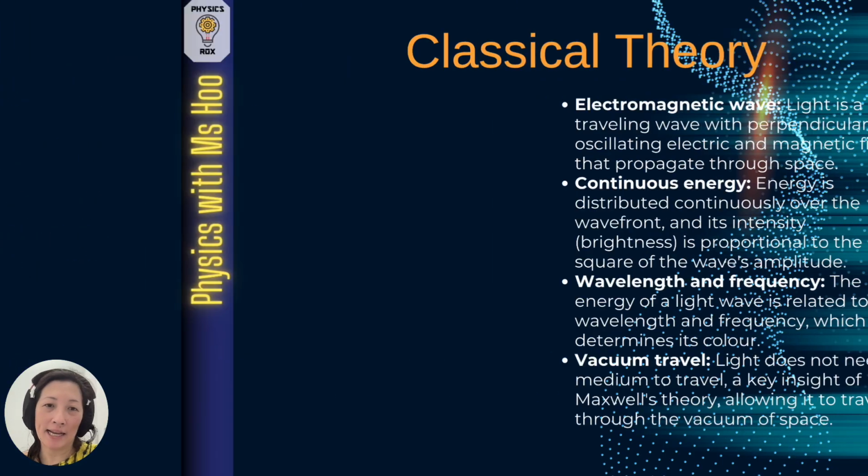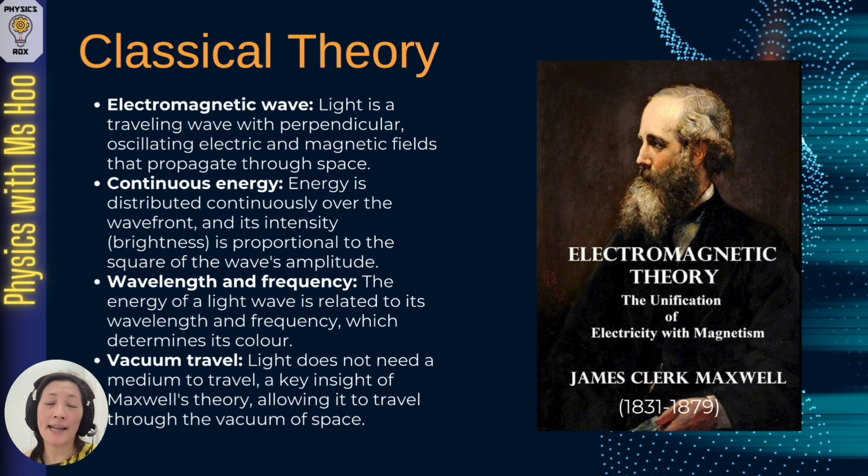So in general, what is the classical theory? The classical theory suggests that light is an electromagnetic wave which travels with perpendicular, oscillating electric and magnetic fields that propagate through space. In terms of energy, energy is distributed continuously over the wavefront, and the intensity or brightness of the light is proportional to the square of the wave's amplitude.